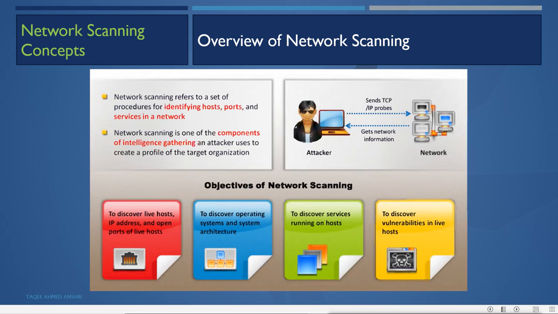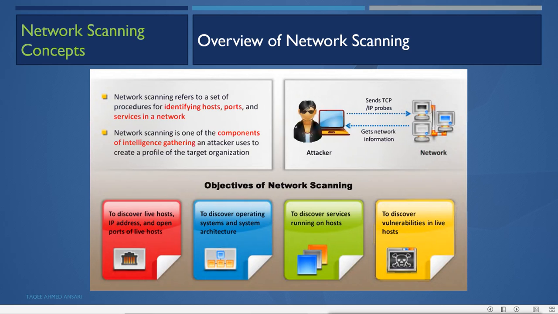Now the network services are configured on those protocols, like web services are configured on the protocols HTTP and HTTPS. So if you get the port number of the protocol, that means if I see port number 80 is open, then the protocol HTTP is running, and that means web services are running on that machine.